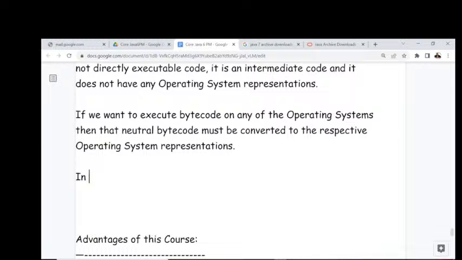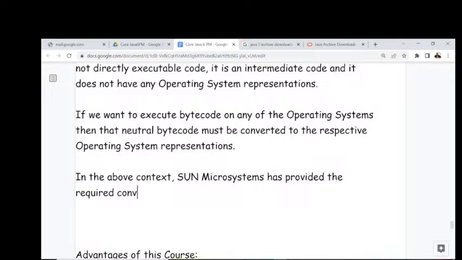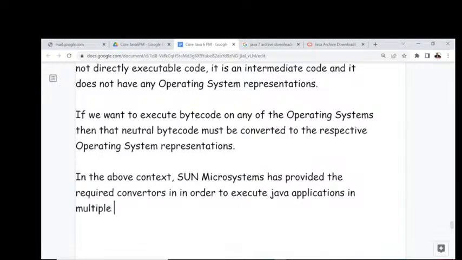Now the point is, in the above context, Sun Microsystems has provided the required converters in order to execute Java applications in multiple operating systems.